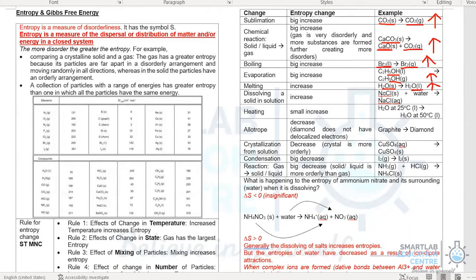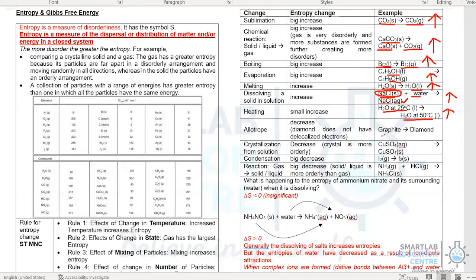In the case of NaCl, which is solid, when it dissolves in water, it becomes aqueous. So Na+ and Cl- become two free-moving ions that can move around with a great number of distribution possibilities. So entropy increases. Water at a temperature of 25 degrees Celsius increasing to water at 50 degrees Celsius: with higher temperature, there's a greater number of energy distribution possibilities.